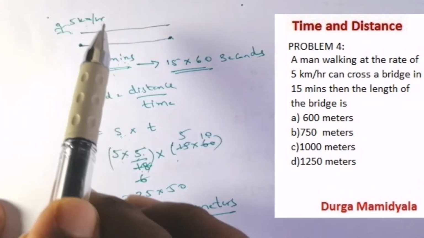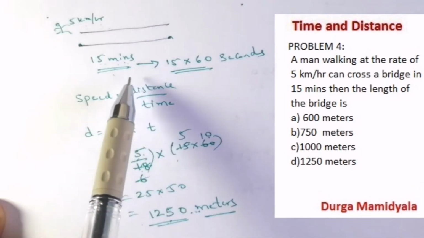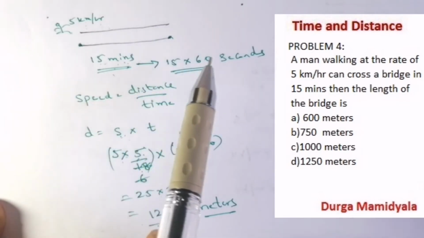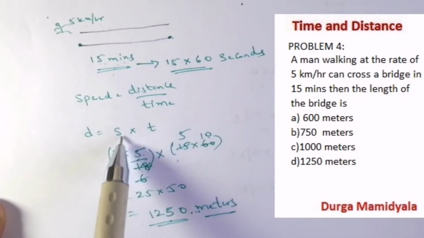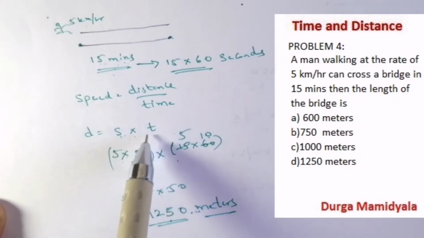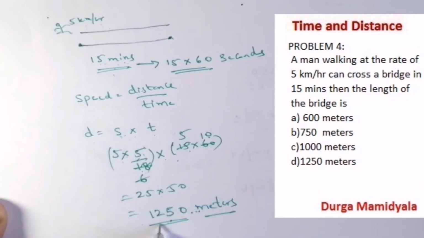But what is it? It is meter per second. So the time also we have to convert into seconds. So 15 into 60 seconds. So if we use the formula distance is equal to speed into time and substitute the values, we are going to get the result, right? Let's move to the next problem.